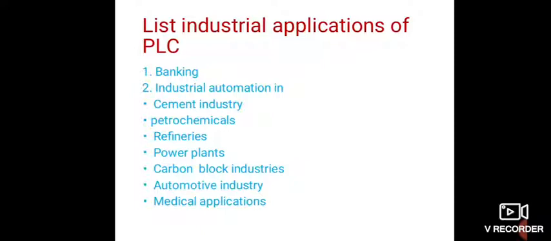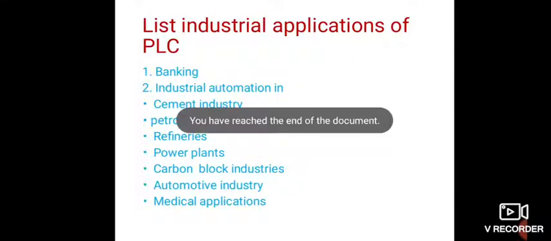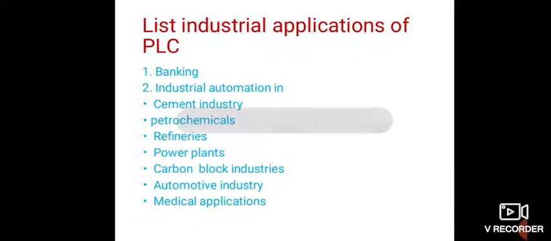Then carbon block industries, automotive industries, medical applications. That is to carry out the automation in process industries like this by reducing the work of human beings, to obtain more productivity and more accuracy, etc.